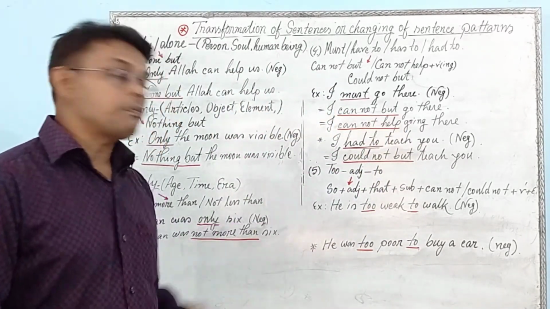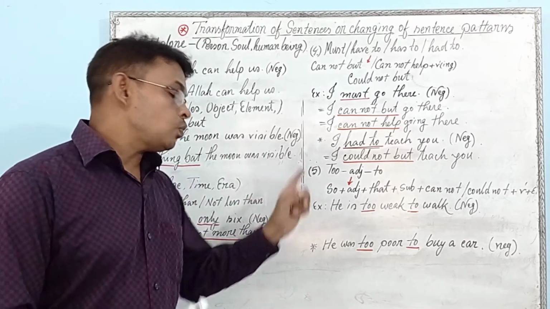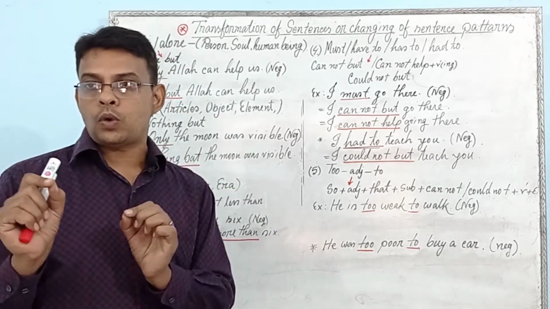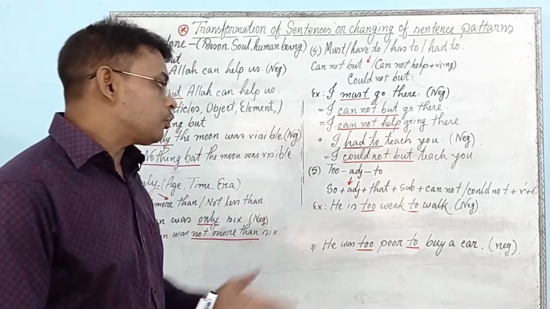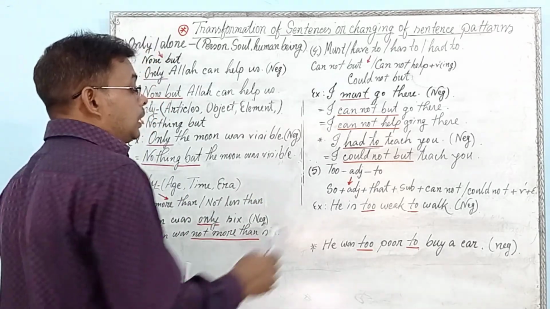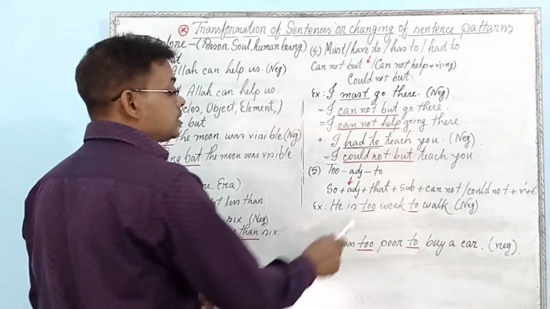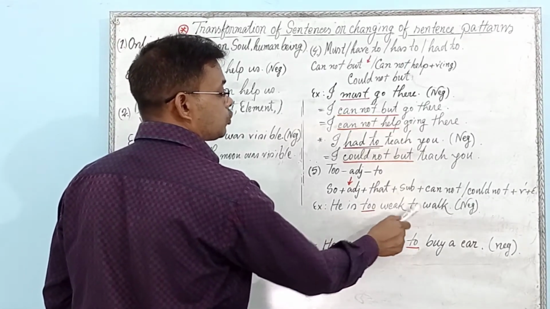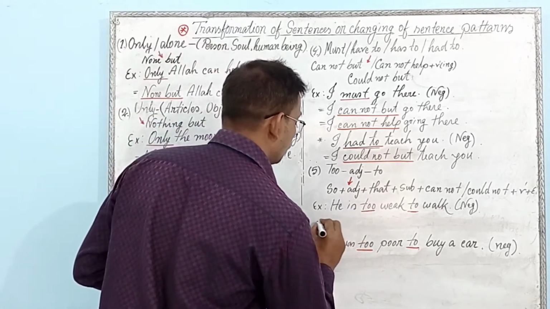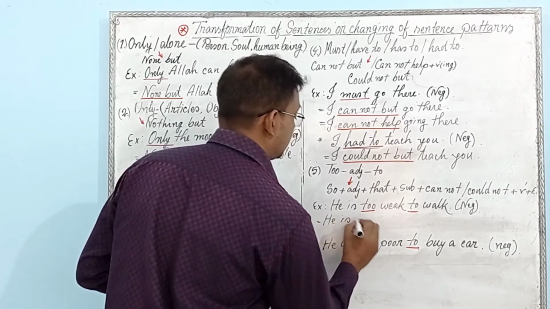Then in example 5 you can see too adjective to. If you see in affirmative form too adjective to, then you have to use so adjective that. So the example, look at the board: He is too weak to walk. You can see in affirmative form too adjective to. Then the answer will be: first you have to write the subject he, then verb is.